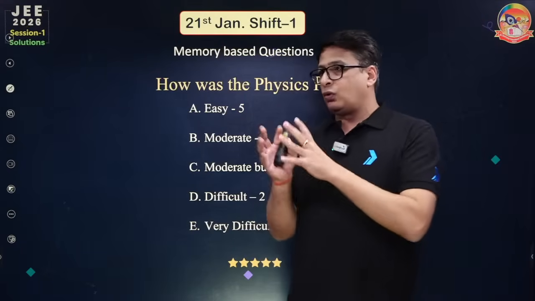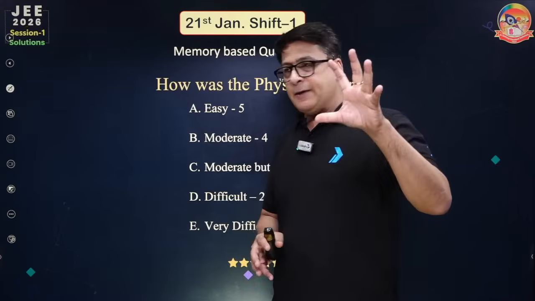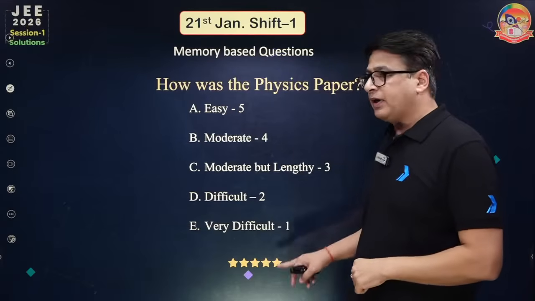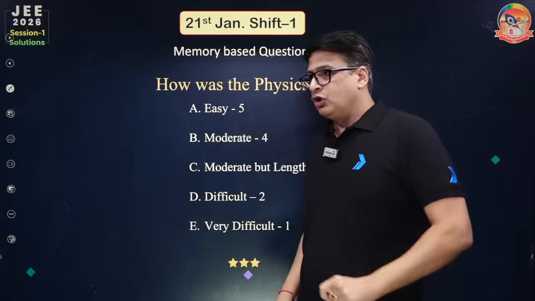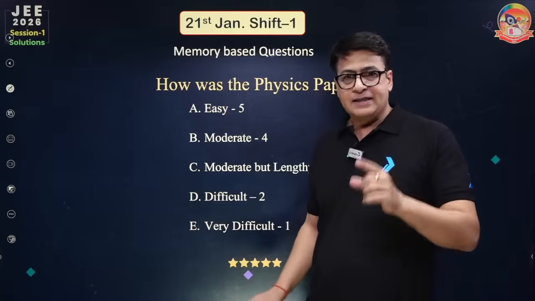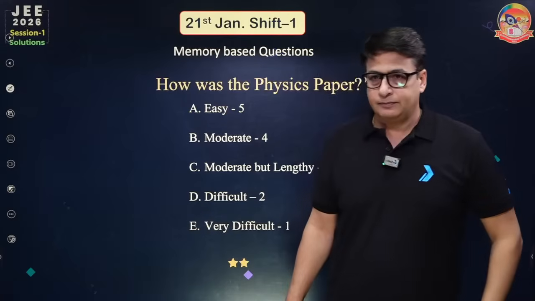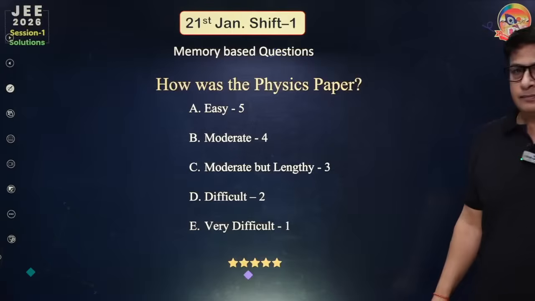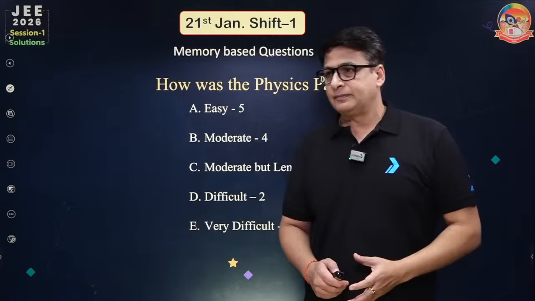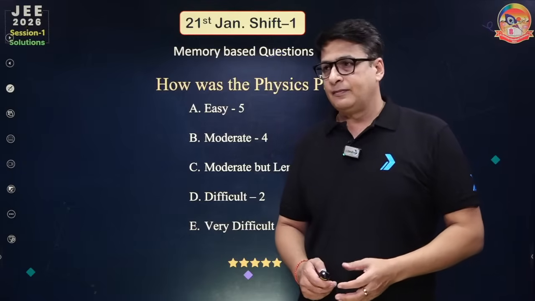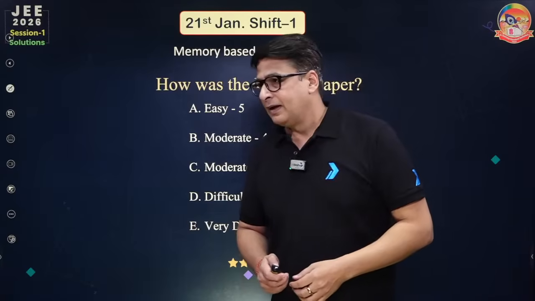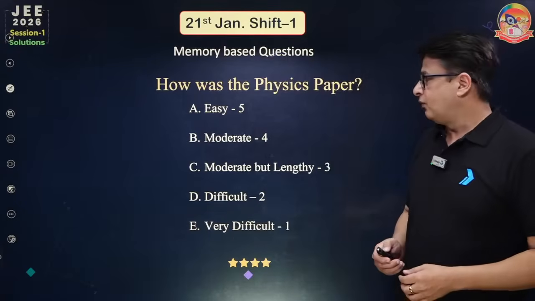How you feel that the paper of physics, if it is easy, write on the chat box 5. If it is very difficult, write in the comment 1. So post your observation from 5 to 1 scale. Fast, fast, fast. Five, easy.